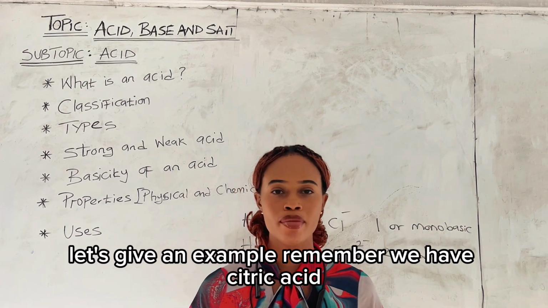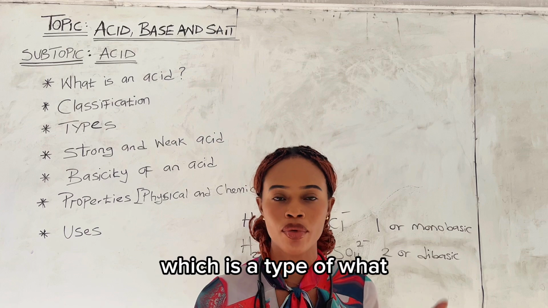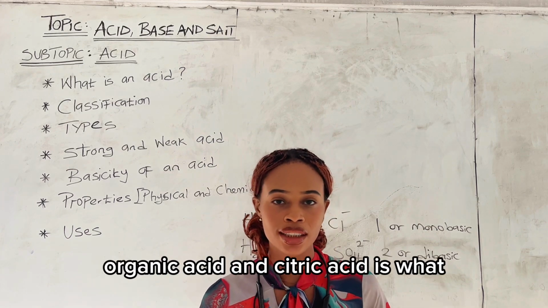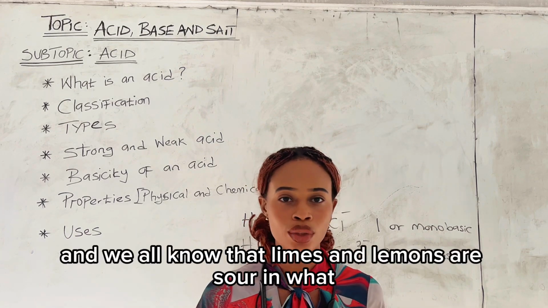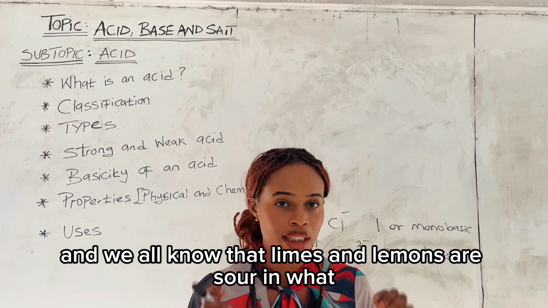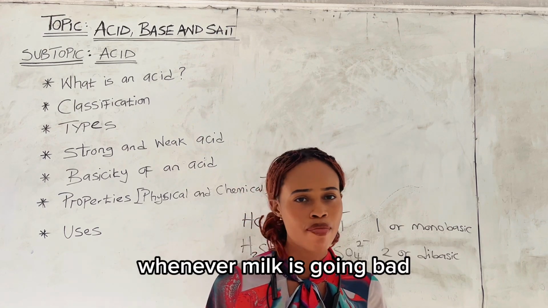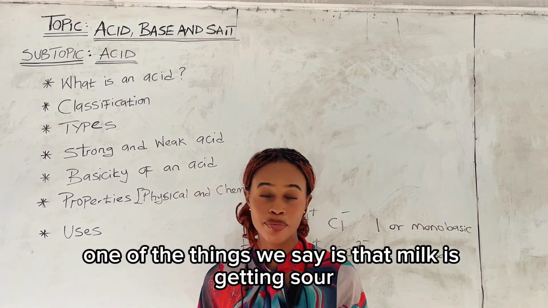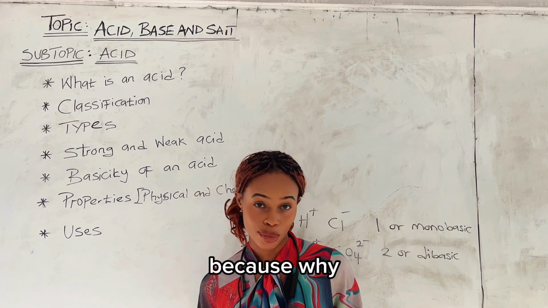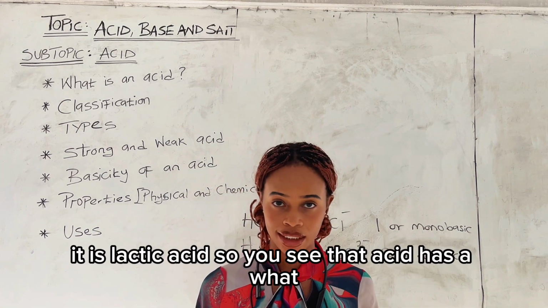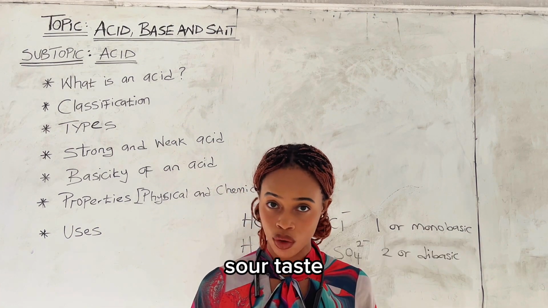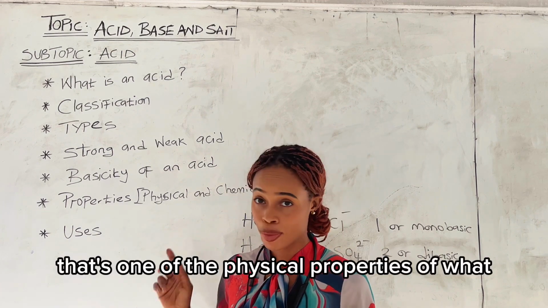Let's give an example. Remember, we have citric acid, which is a type of organic acid. And citric acid is in limes and lemons. And we all know that limes and lemons are sour in taste. Also milk. Whenever milk is going bad, one of the things we say is that milk is getting sour. Because why? It is lactic acid. So you see that acid has a sour taste.